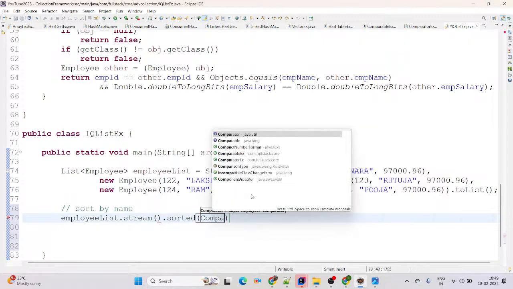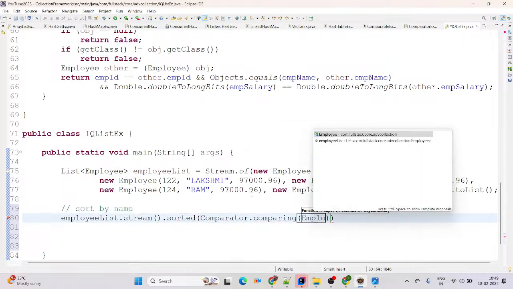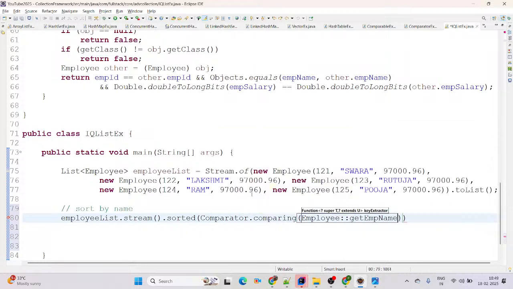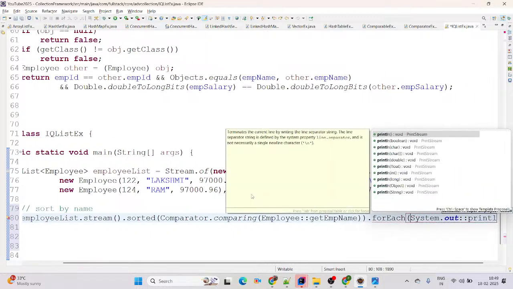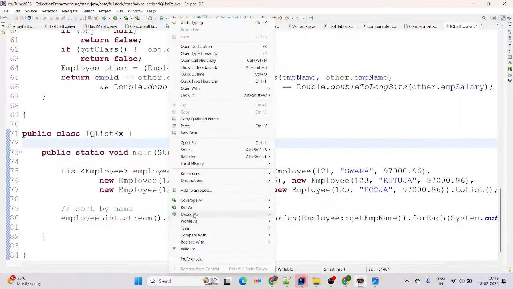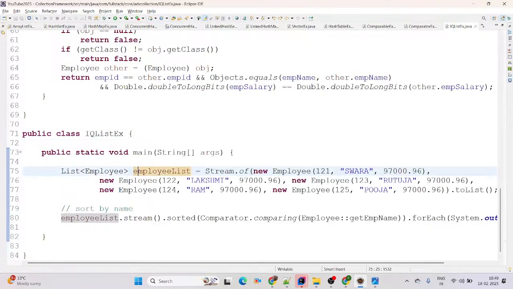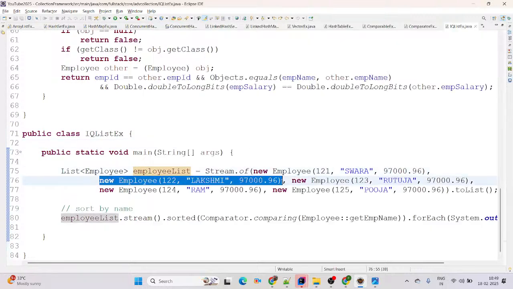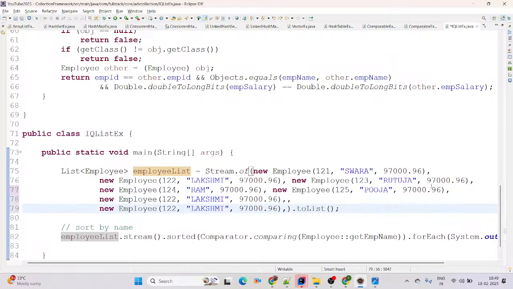Then you can use Comparator.comparing, and here we call Employee::getName, and by using forEach we print it with System.out.println, ending with a semicolon. Now it will print sorted by name in ascending order. If I add one more record, like Apeksha and Aparna, it will print accordingly. At the end, I am adding two more records.